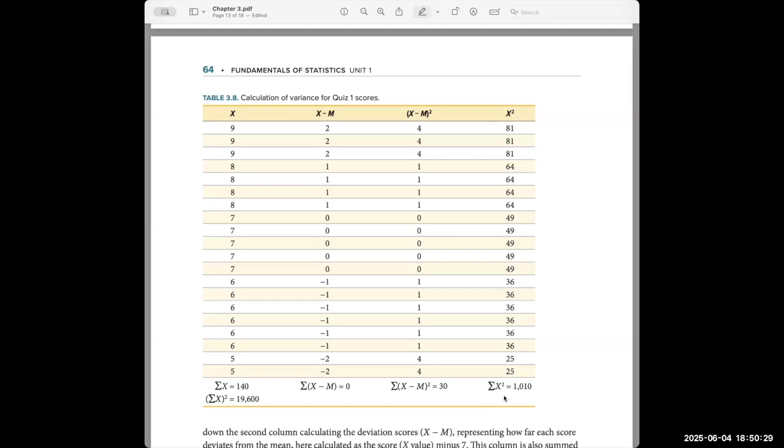When we add that all up, it's not called anything, but it's the sum of all the squared X's. So we squared all the X's, and then we sum all the squared X's, kind of like we summed X here. And there's a formula that we use to create the sum of squares without doing the absolute and squared deviations. Both are correct. It just depends on which you feel more comfortable with. I'm going to show you both. I'm actually going to test you on both, so you should know what the differences are.